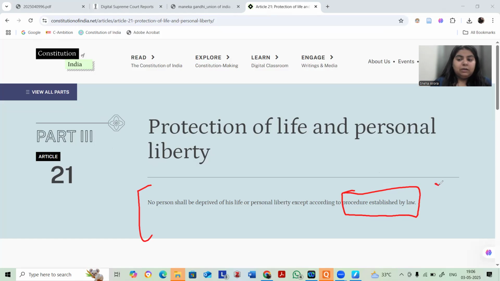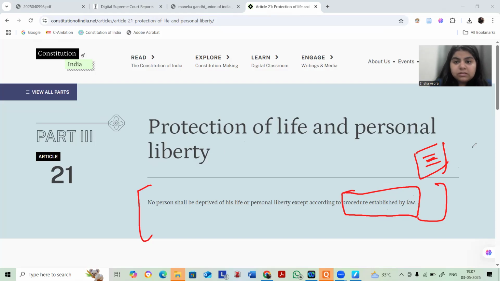When we read Article 21, the sequitur here is that a person may be deprived of his life or personal liberty if it is allowed by the procedure established by law. This was the finding in the case of AK Gopalan, where the court is confining the meaning of procedure established by law to what is written in the statute.